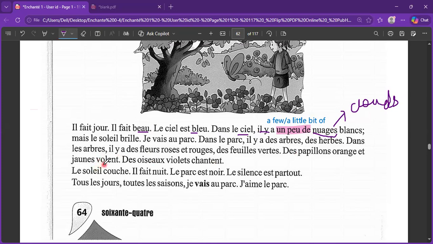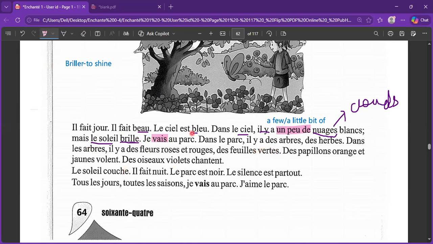Mais le soleil brille. Not every word where double L is coming as a consonant takes its sound. It's mostly silent. That's why mais le soleil brille. But the sun shines. This has been taken from an er verb, briller, which is to shine. Right now, you can just jot down the meaning, and later on, we'll see their conjugations as well. This we have already done. Je vais au parc. I go to the park.